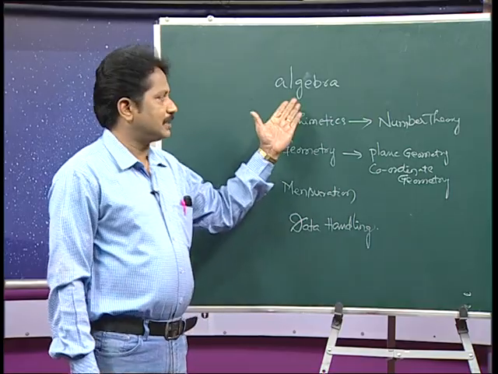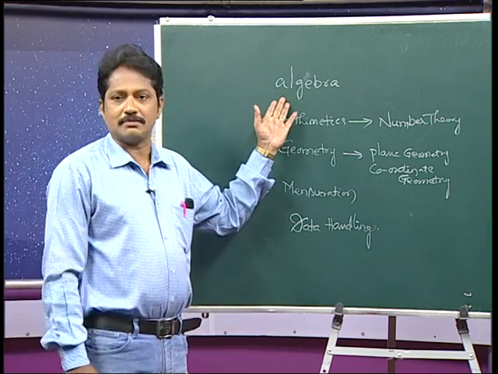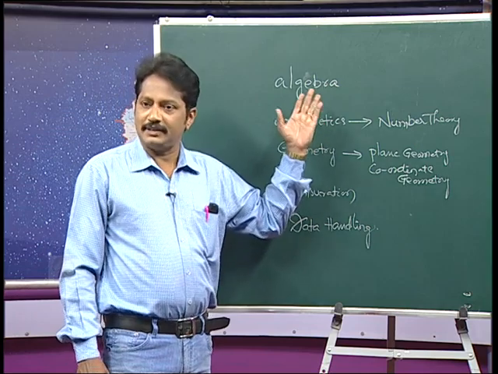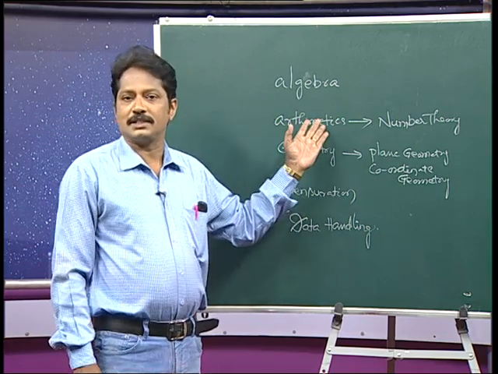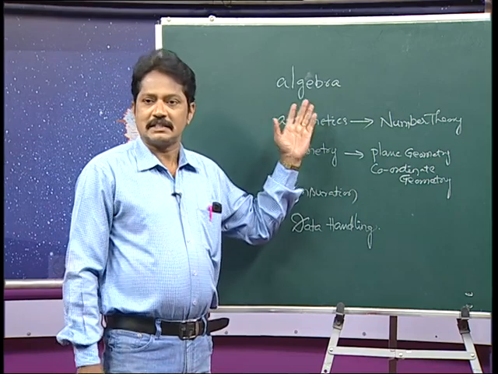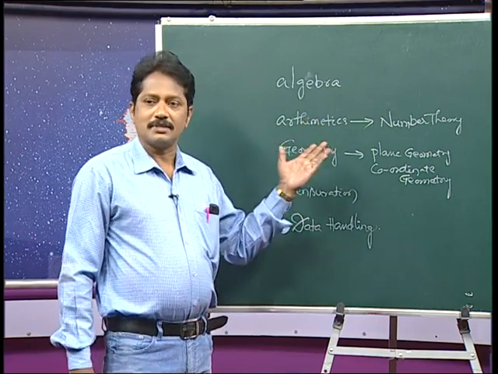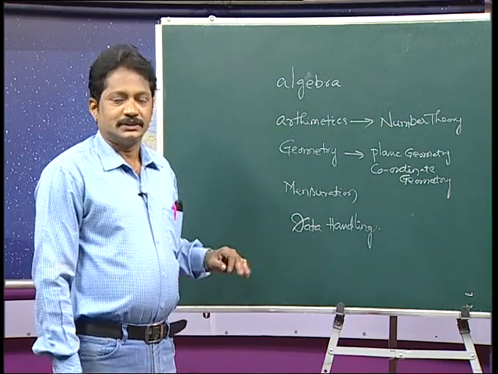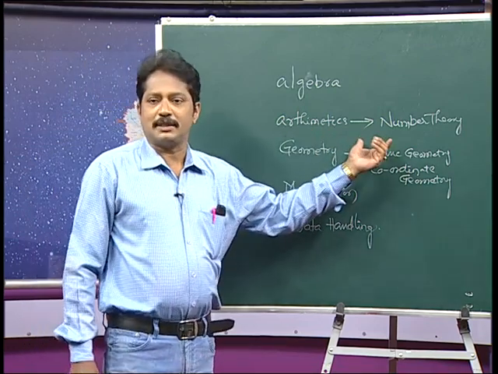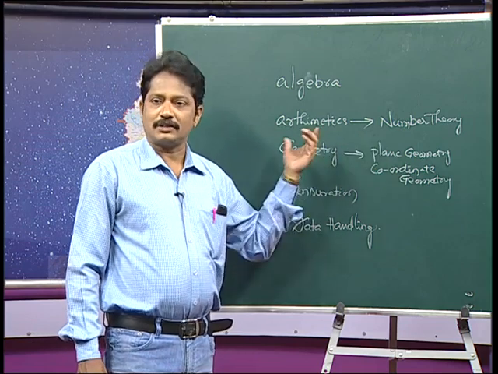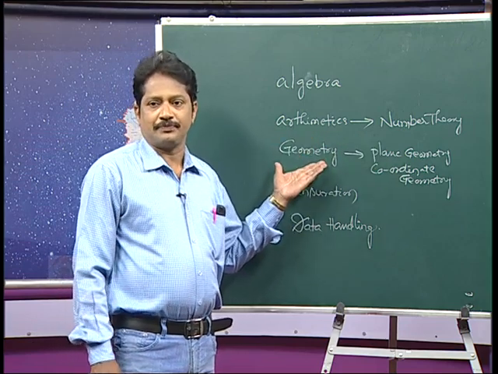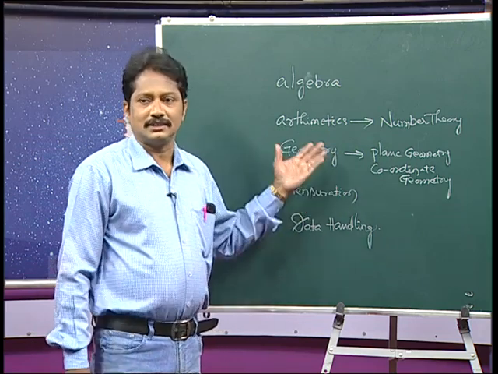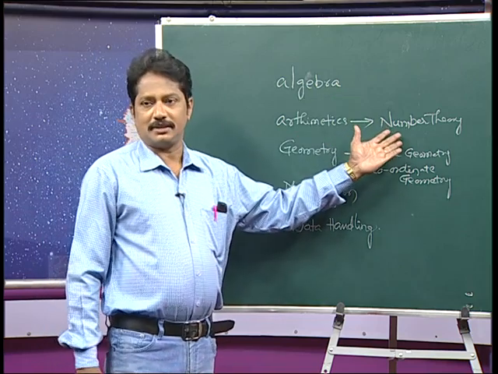Okay. In algebra, you know that so many areas come: polynomials, pair of linear equations, quadratic equations, systematic equations, cyclic equations, all come under the algebraic area. Now, coming to the next one, arithmetics. In arithmetics, it is actually part and parcel of number theory. Okay. We have ratios, proportions, profit and loss, time and distance, all come under arithmetics, which is a part of number theory.